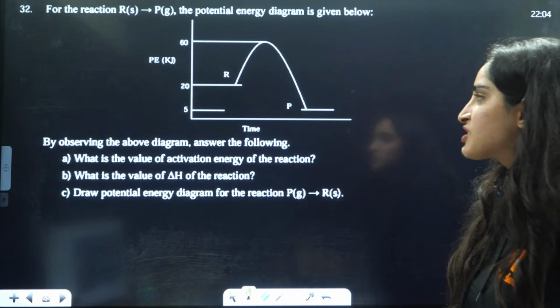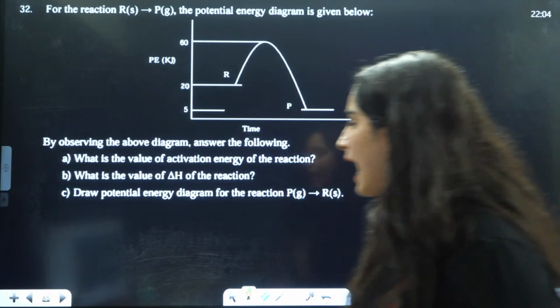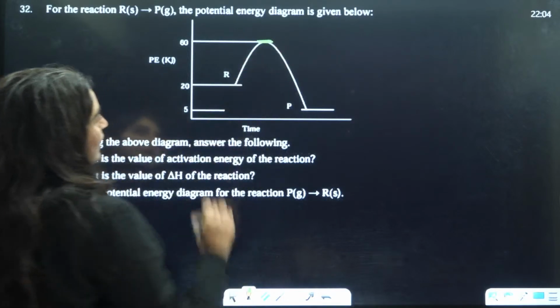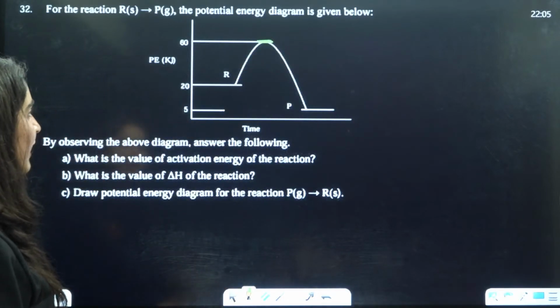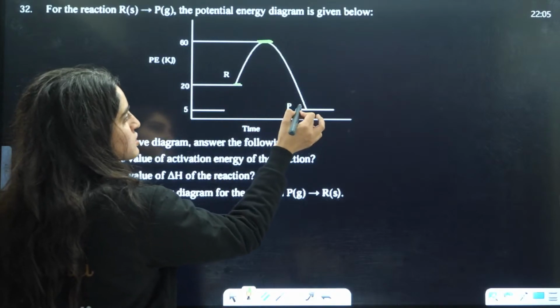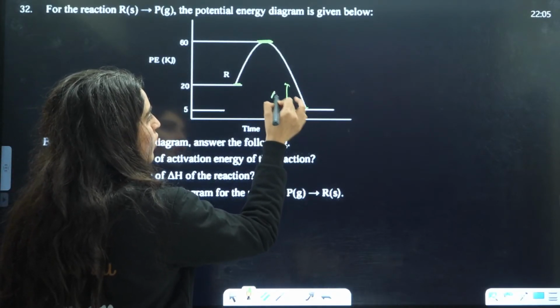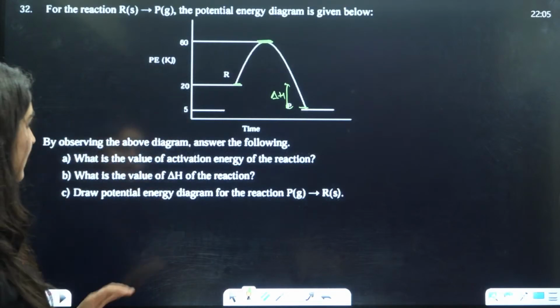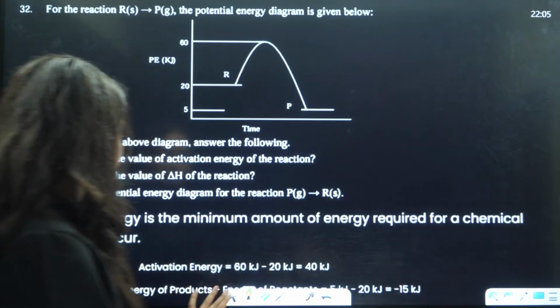So first they are asking you the activation energy. This is the activation energy. Delta H is, this is for reactants, this is for products. This difference is called delta H, right? So that will be 20 minus 5. So let's solve it here.